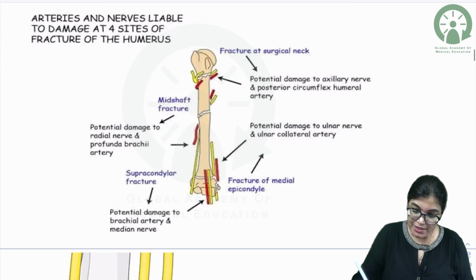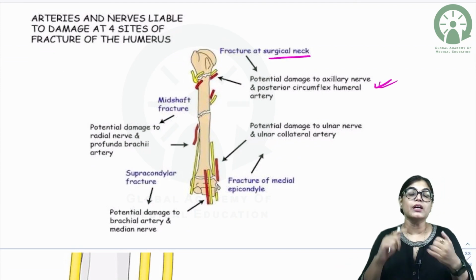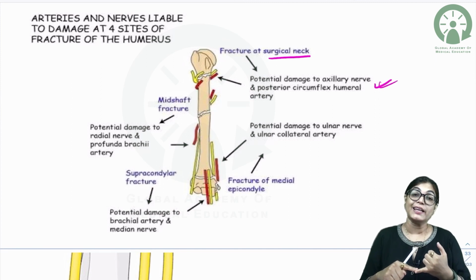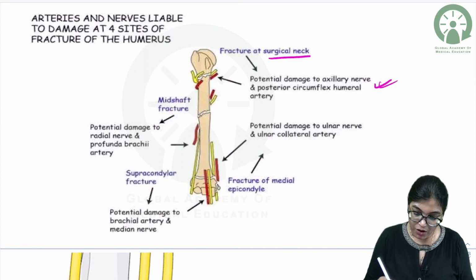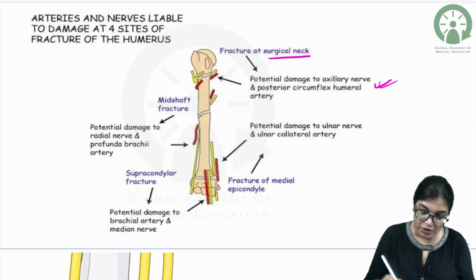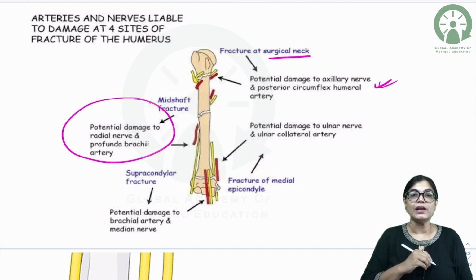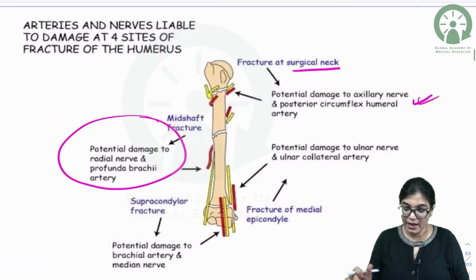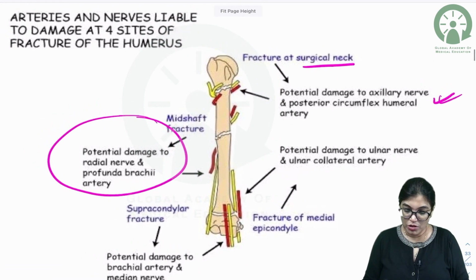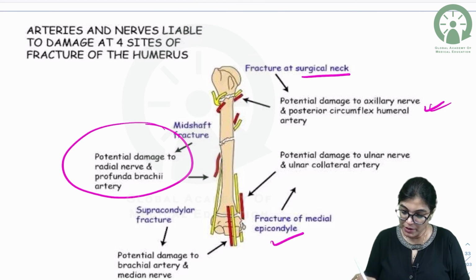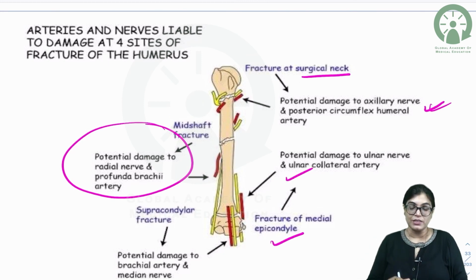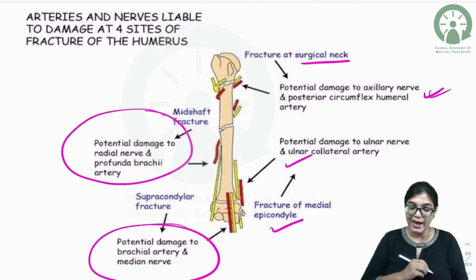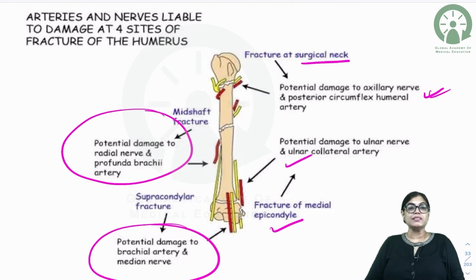In this diagram, you can say when the surgical neck of humerus is fractured, two structures are injured: posterior circumflex humeral artery and axillary nerve. If the mid shaft along the spiral groove or radial groove is fractured, radial nerve along with profunda brachii artery is injured. If I talk about the most medial part, fracture of medial epicondyle, ulnar nerve and ulnar collateral artery are injured. Supracondylar fractures will cause damage to median nerve and the brachial artery.